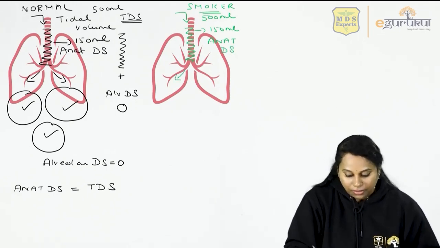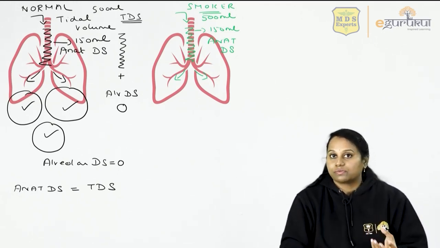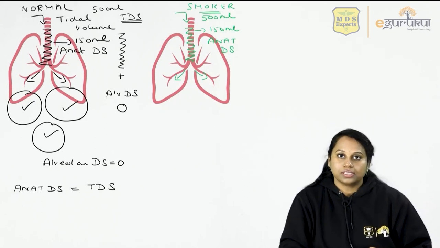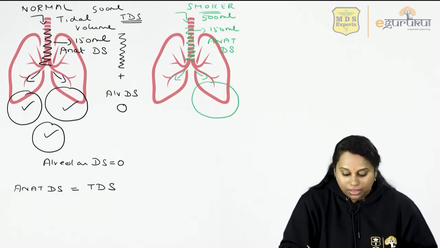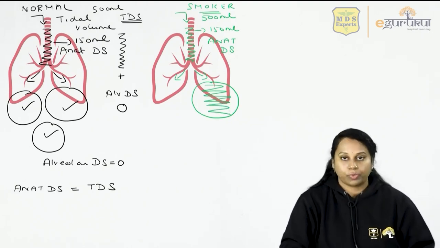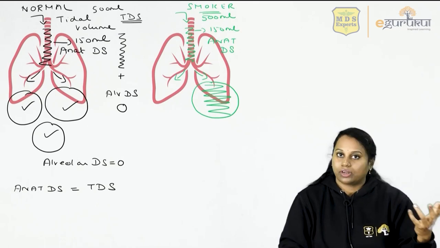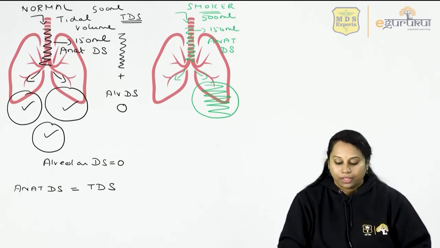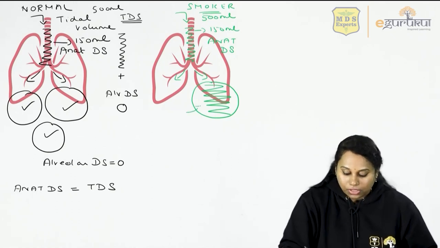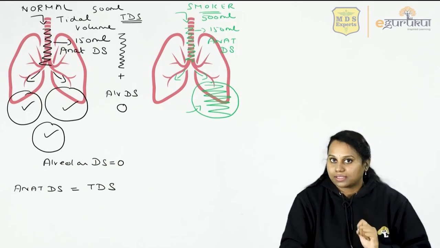The remaining air moves into the alveoli. The smoke dust, he's a smoker, no? The smoke dust particles have damaged his alveoli. Let's say this alveoli has been damaged by the smoke particles, or this is a person with any alveolar disease or alveolar damage. This particular alveoli has been damaged. Now, the air that goes into this damaged alveoli cannot take part in gas exchange.